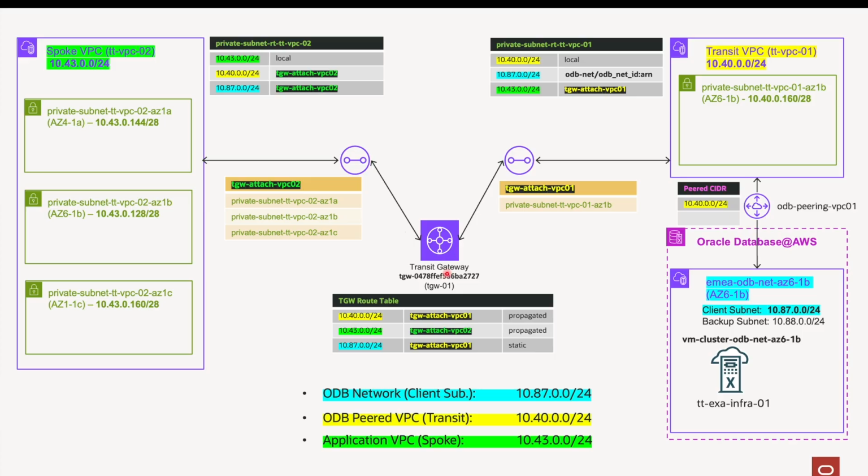And second, in the transit gateway route table, we need to add a static route to the ODB client subnet through this transit gateway attachment, the transit gateway attachment to the transit VPC. And the transit subnet route table, this one, already includes the route to the ODB client subnet through the ODB peering that has been added before.